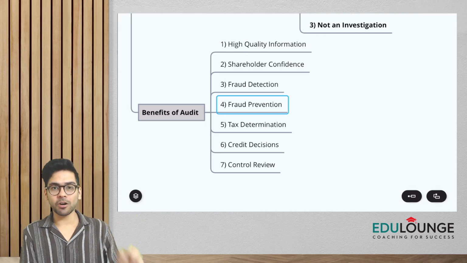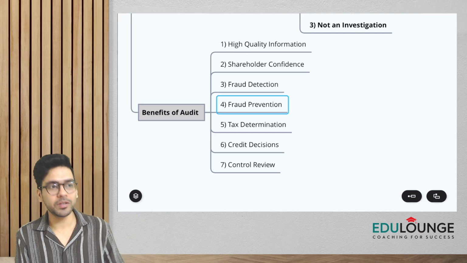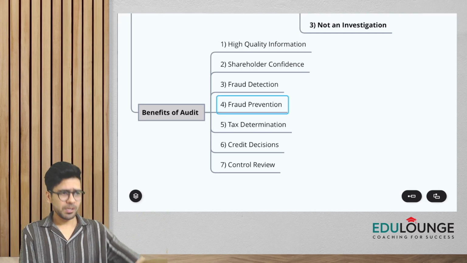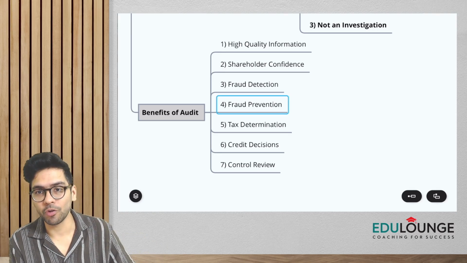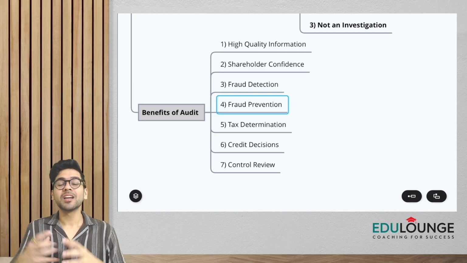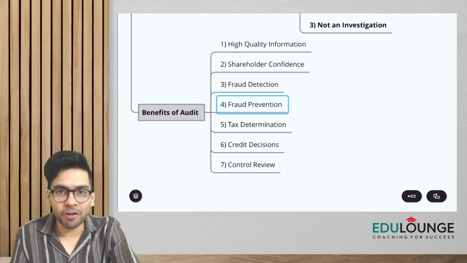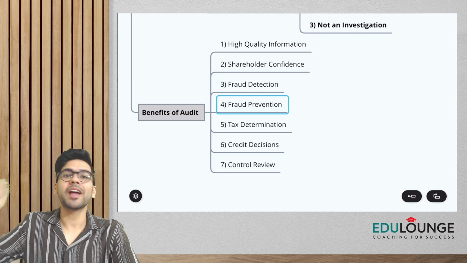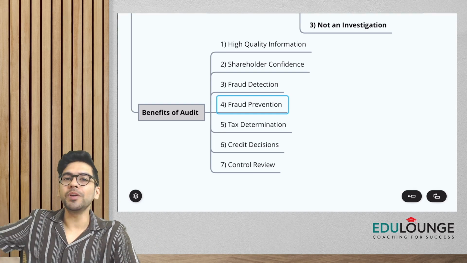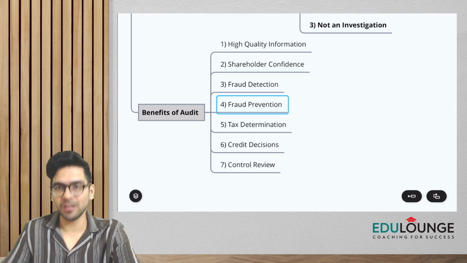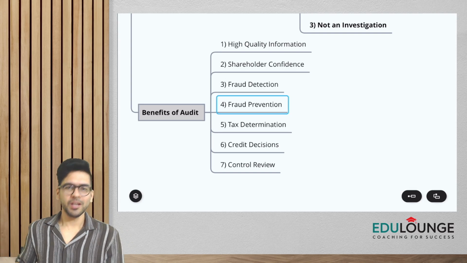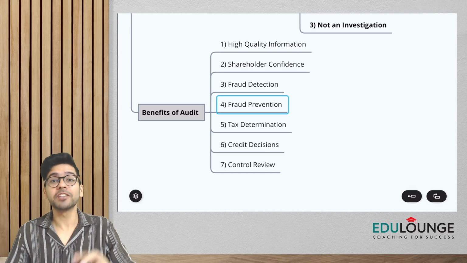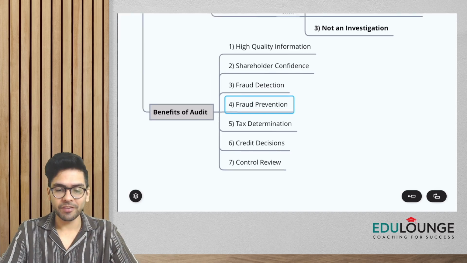Okay, when we get our audit done, the auditor is also going to assess internal controls, and he might point out certain deficiencies that we have in our control. Again, let me repeat, guys. The objective of an auditor is to express an opinion on the financial statements. It doesn't give an opinion on the effectiveness of the internal controls, except in certain cases. But primarily the objective of audit is to express an opinion on the financial statements.